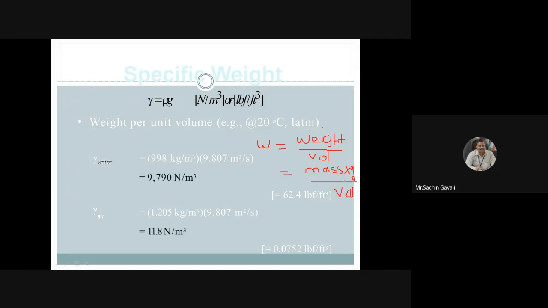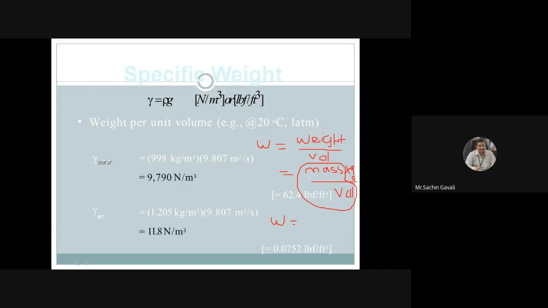But mass upon volume is called density. Don't write the other symbol, write our symbol, small w, because specific properties are denoted by small letters and weight is a capital letter.